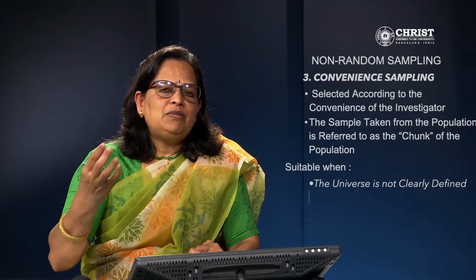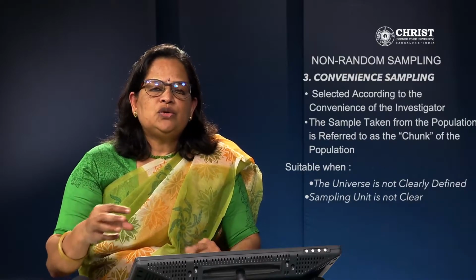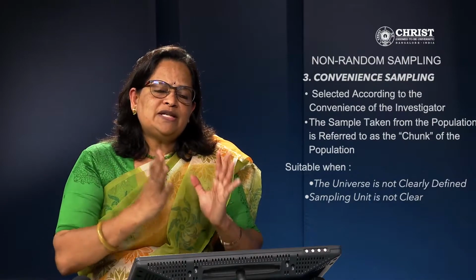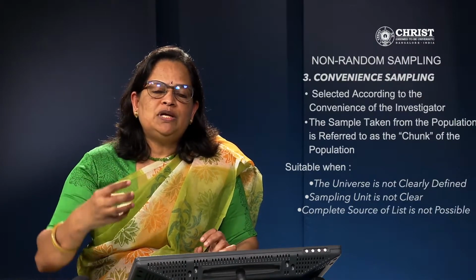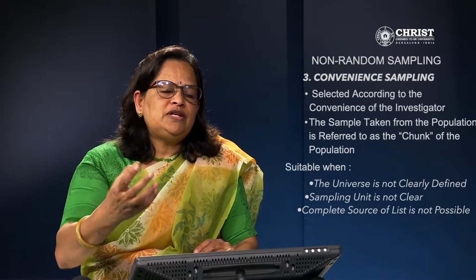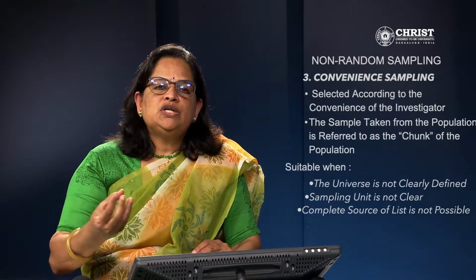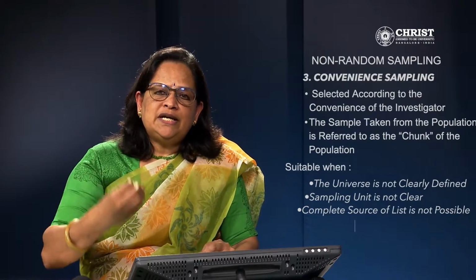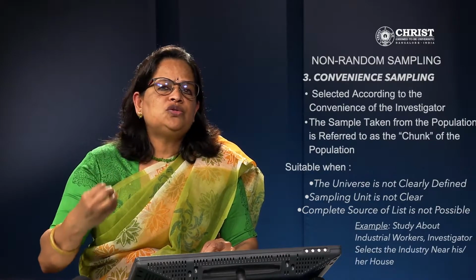Whoever is available, they will collect the information. The sampling unit is not clear, and a complete list is not possible. They cannot go around and ask who all have witnessed it, and some people may not be ready to share information. Another example, in a study about industrial workers, the investigator selects the industry near his or her house.